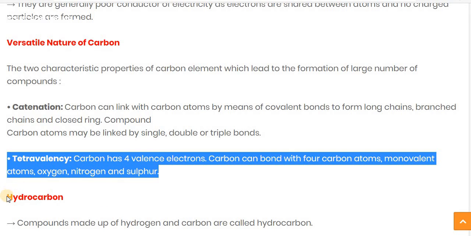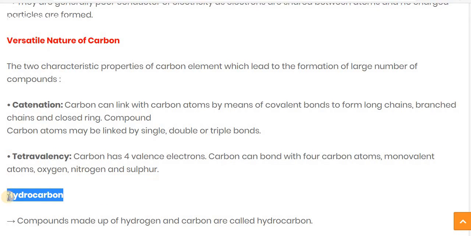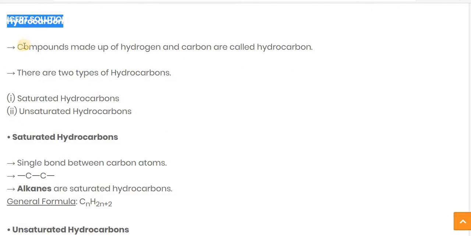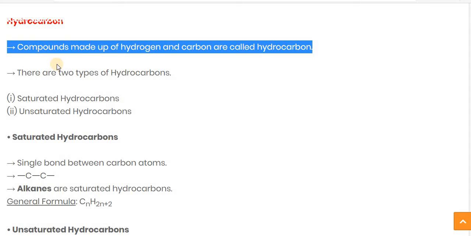Now let's see the next topic of this chapter. It's hydrocarbon. Hydrocarbon means a compound made up of hydrogen and carbon. From the name we can give the answer: compounds made up of hydrogen and carbon atoms are called hydrocarbons.